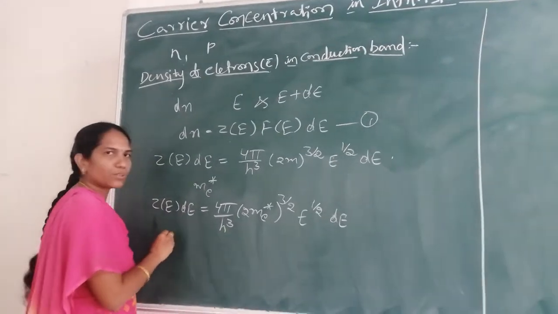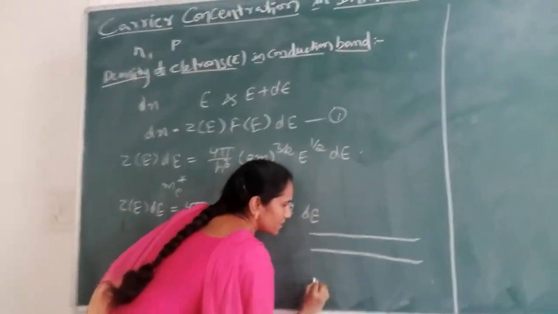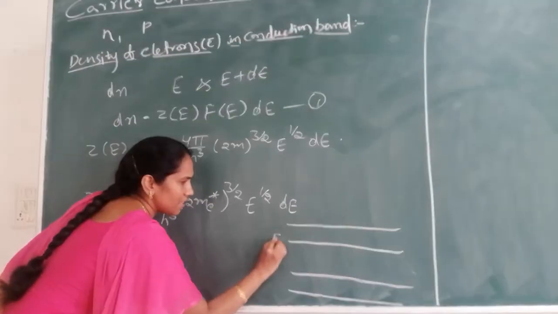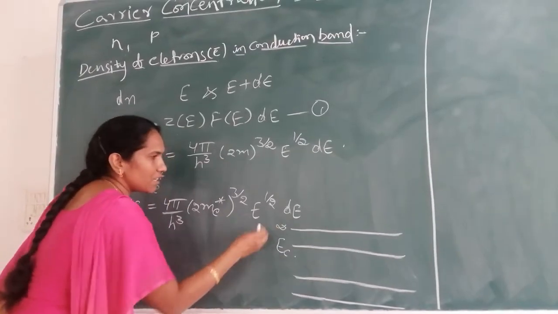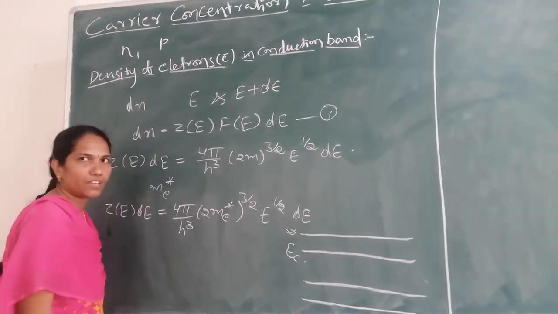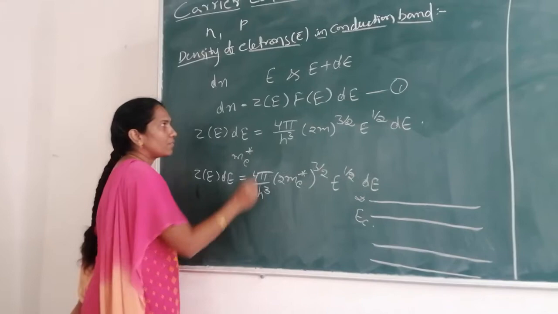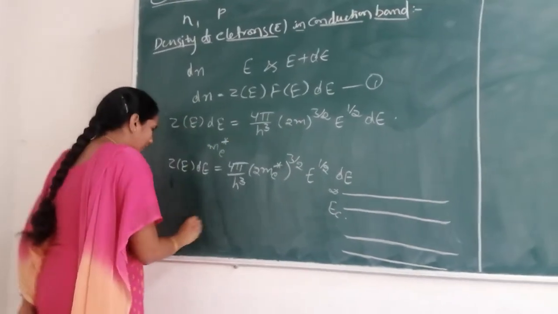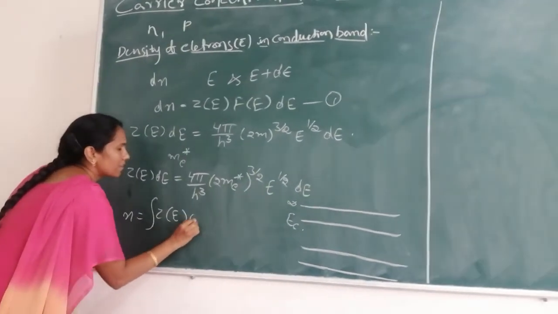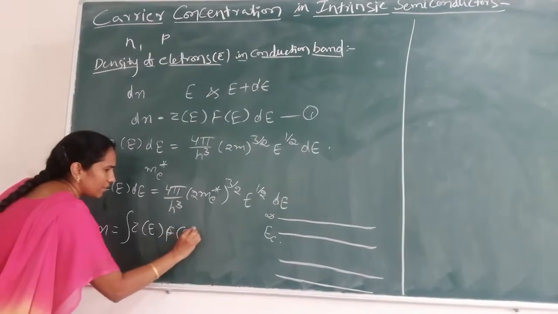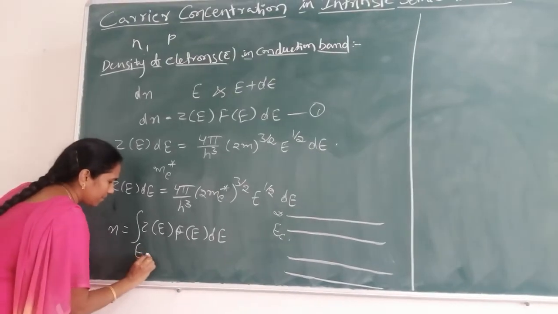Now the electrons are present in the conduction band. We will see the conduction band and valence band energy level diagram. Let E_C be the energy corresponding to the bottom of the conduction band, and I am assuming the energy corresponding to the top of the conduction band is infinity. To calculate the total number of electrons in the conduction band, we have to integrate equation 1. So N is equal to the integral of Z(E) F(E) dE. Here the limits are from E_C to infinity.